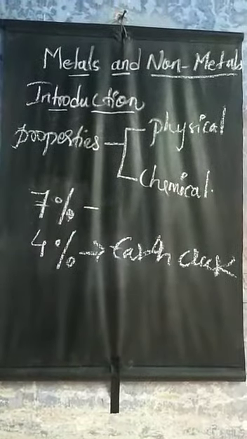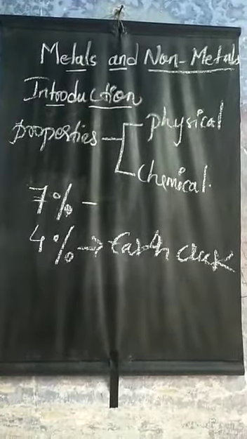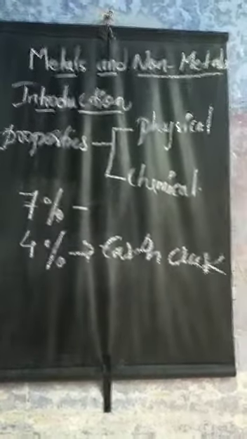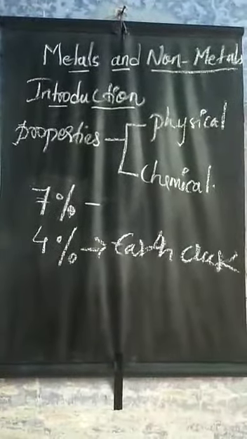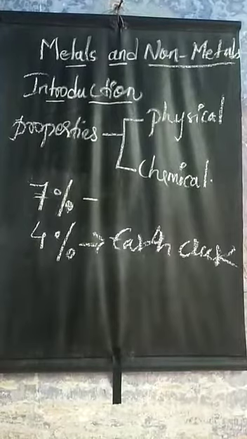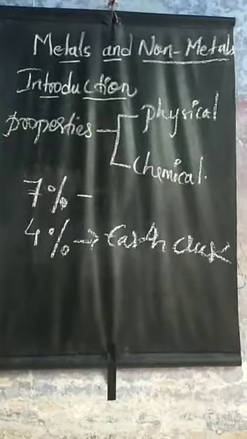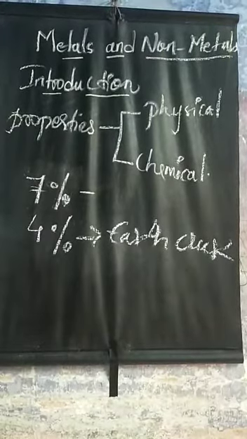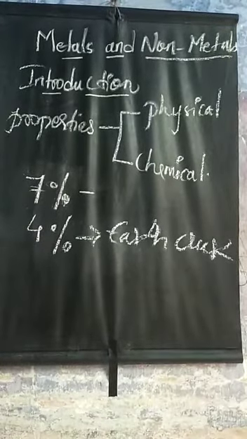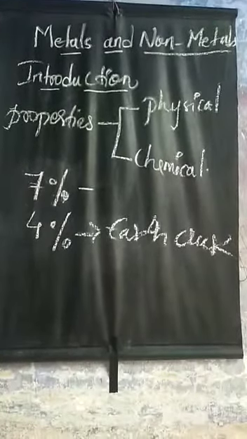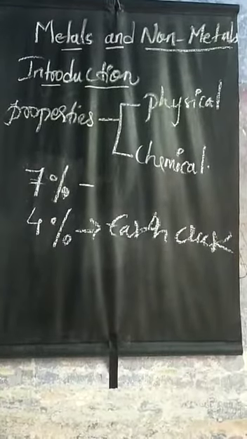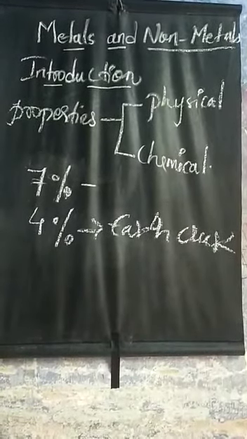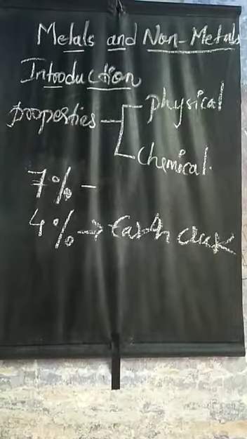So we are going to start a new topic from our 8th class, that is metals and non-metals. Here there are 115 chemical elements known at present. There are similarities as well as differences in the properties of these elements. On the basis of their properties, all the elements can be divided into two main groups, called metals and non-metals.